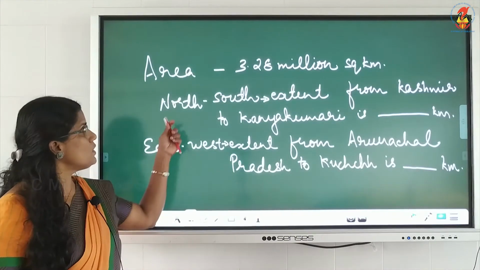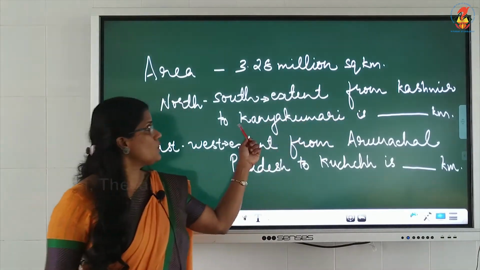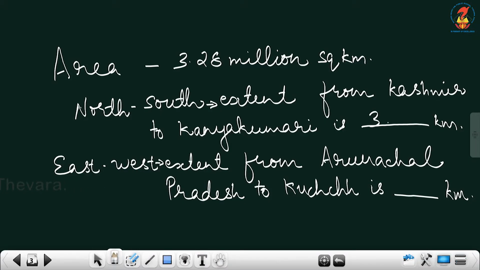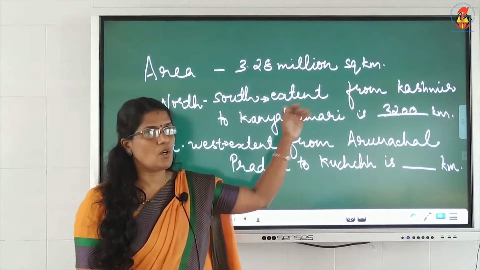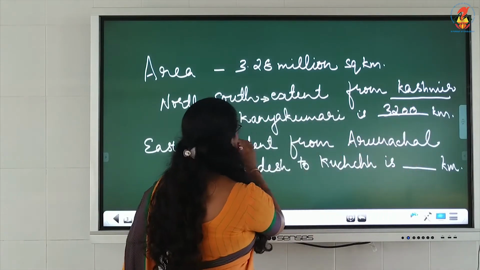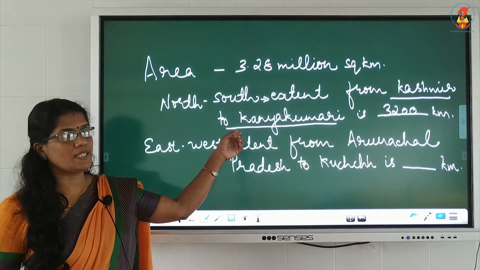Now India's north-south extent, from north Kashmir to south Kanyakumari, is around 3,200 kilometers. Kashmir is the northern top, to Kanyakumari in the southern side.